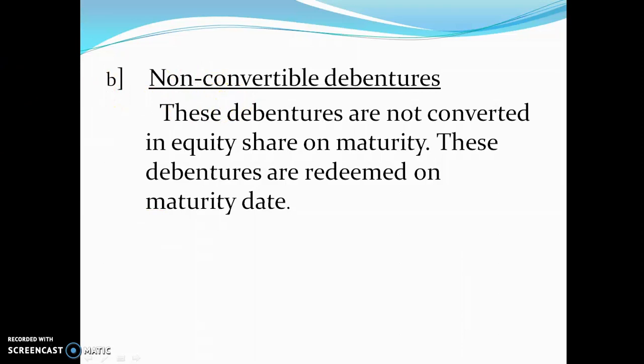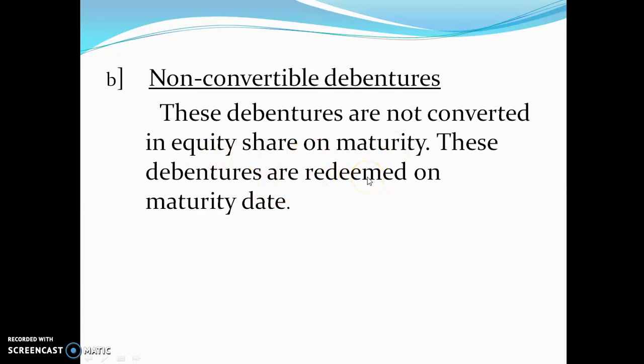Non-convertible debentures. Now as the name very clearly says, non means no. These debentures are not converted into equity shares on maturity. On completing the fixed period of time, they cannot be changed into equity. A debenture will remain a debenture. And after the time is over, if I have taken it for 1 year, after 1 year it is redeemed. Redeem means repaid, return the capital. I just repeat. A non-convertible debenture cannot be converted into an equity share. On maturity, it is to be redeemed.